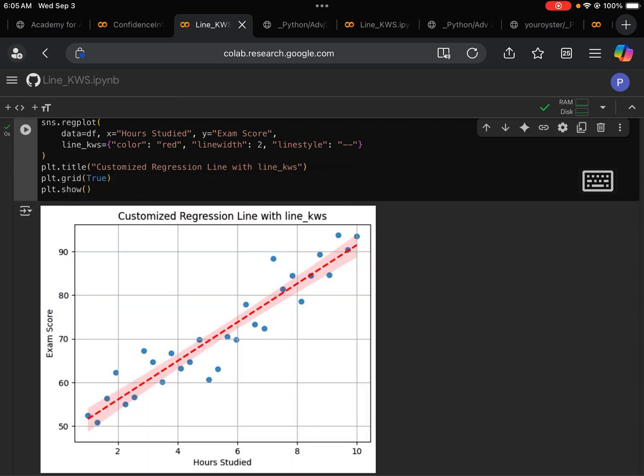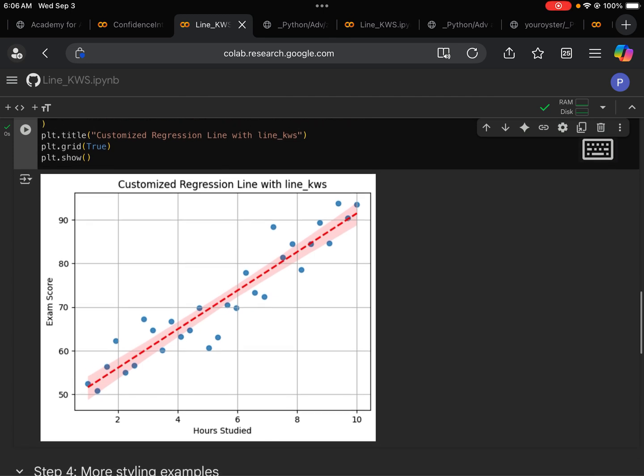Next, we do the same thing, and we say, okay, we want grid true, and we show the plot. Again, the first line comes from Seaborn, sns. The next 3 lines we use matplotlib. So that's our first customization.